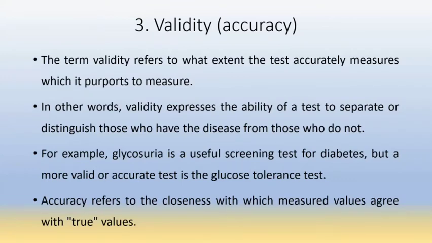For example, glycosuria is a useful screening test for diabetes, but the more valid or accurate test is the glucose tolerance test. Glycosuria is not a valid test. It is just a test for screening, but it is not accurate enough to diagnose diabetes. So it is not a diagnostic test, or not so valid. Accuracy refers to the closeness with which measured values agree with true values.